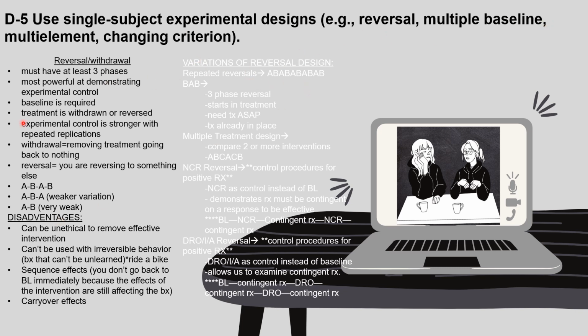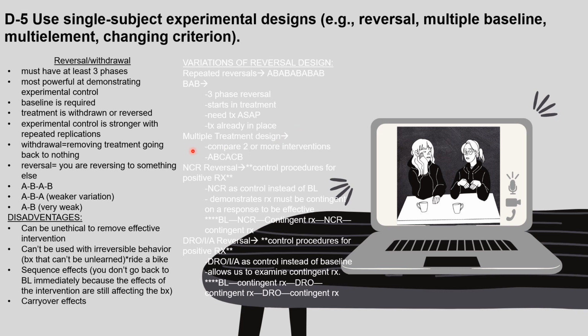We also have variations of reversal design, such as repeated reversal, which would be going back and forth from baseline to treatment various times, as you see here, A, B, A, B, A, B. There's BAB, which starts with treatment, then goes into baseline, then back to treatment. It's a 3-phase reversal. This is used when you need to implement treatment ASAP, or there's treatment already in place.